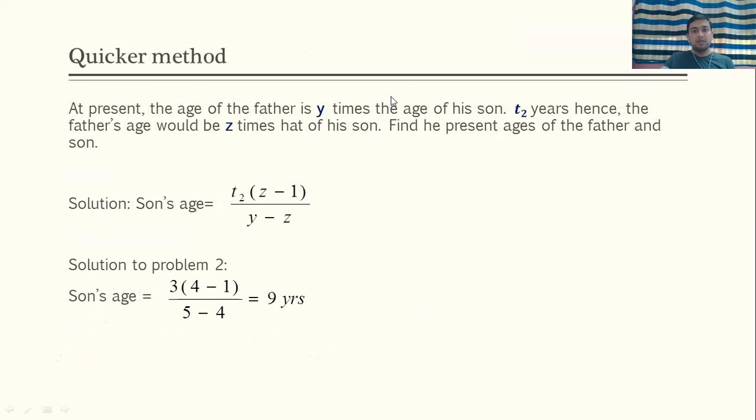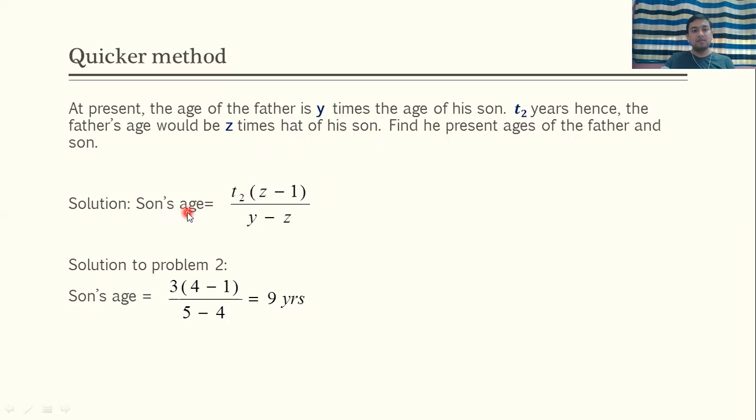See here what is given now. The same problem, but instead of numbers it will be in alphabets. At present the age of father is y times the age of his son. Then t2 years hence, that means t2 years after, the father's age will be z times that of his son. So what will be the present age of father and son?